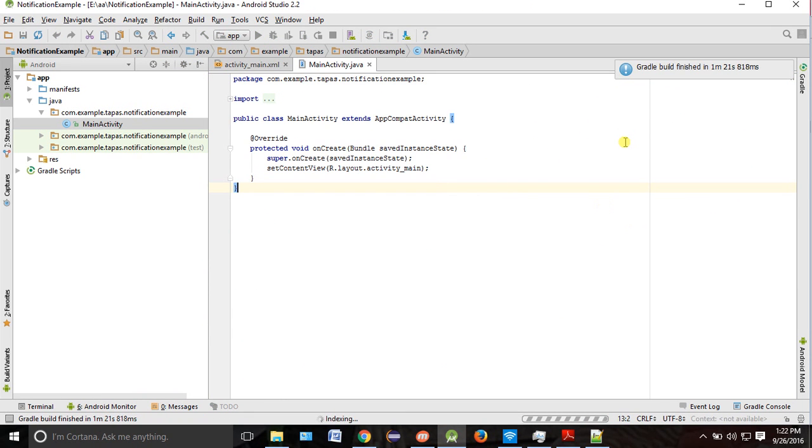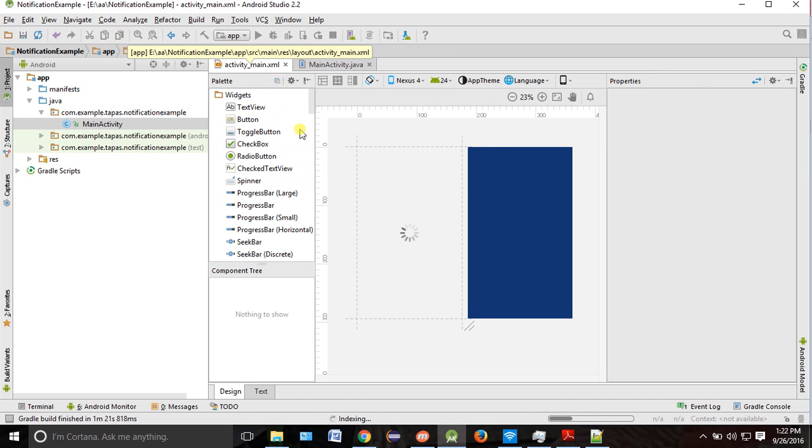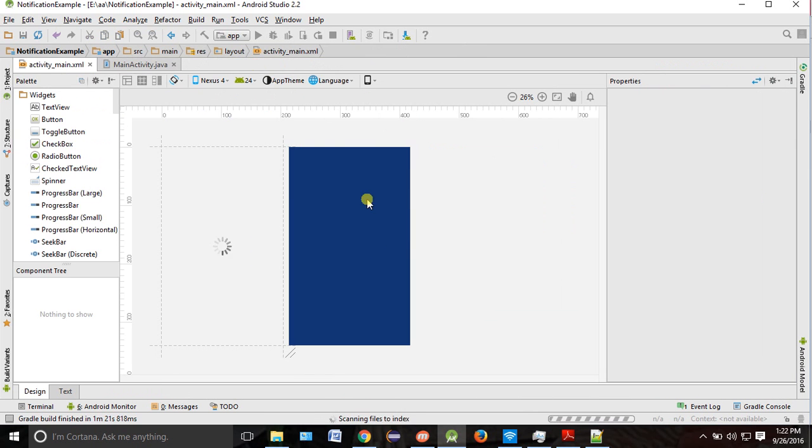Now we want to create the notification. So we want to have two buttons, show notification and cancel notification. We'll go to our main activity, and this is your screen. Activity main is your screen.